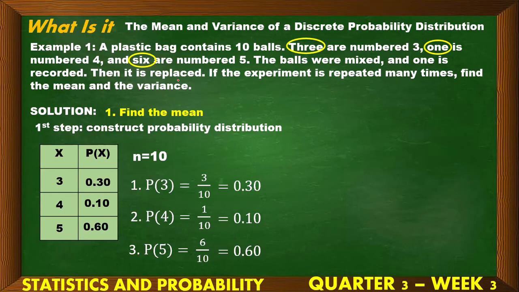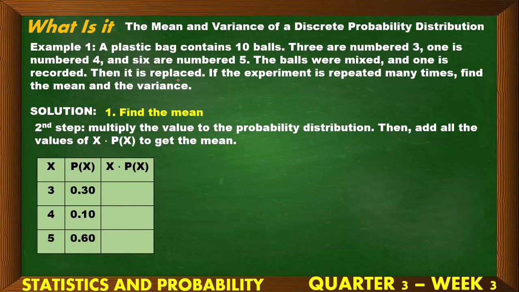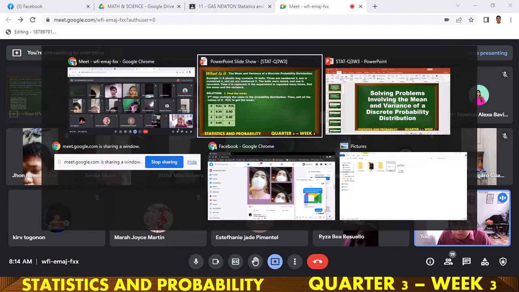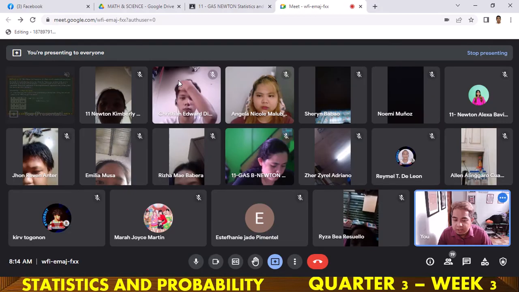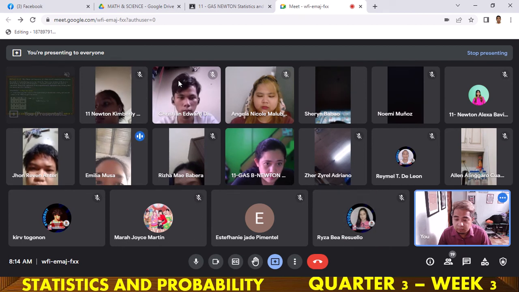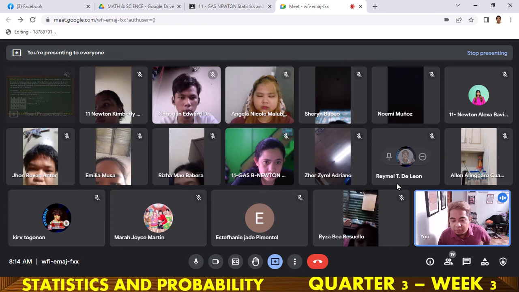Okay, so continue. Gagawin natin ngayon, multiply. Okay, multiplying each and every part of the formula. So what is 3 times 0.3? It is 0.9. Then multiply natin. Then makukuha na ngayon natin ang ating mean. Ano ang value ng mean natin? Mean is, compute nyo, 4.3. Very good. 4.3. Therefore, we now have the value for the mean.